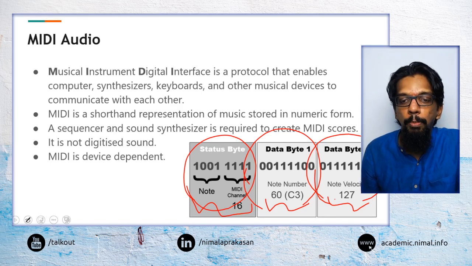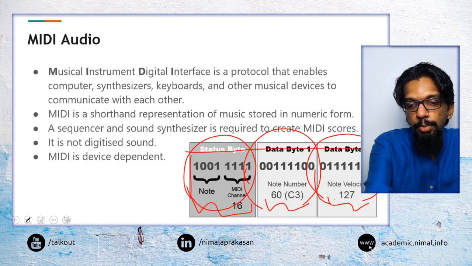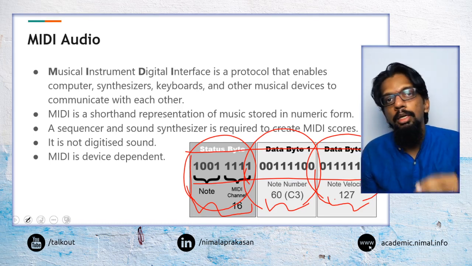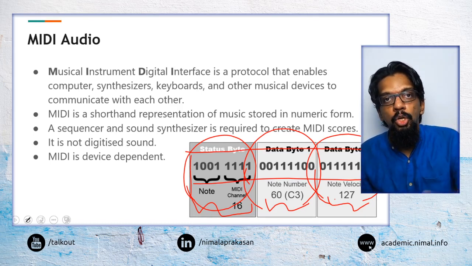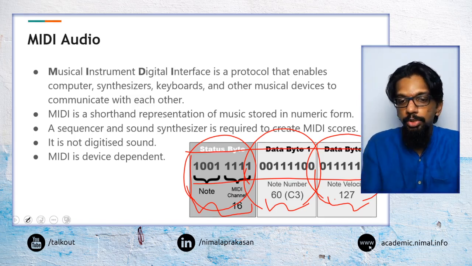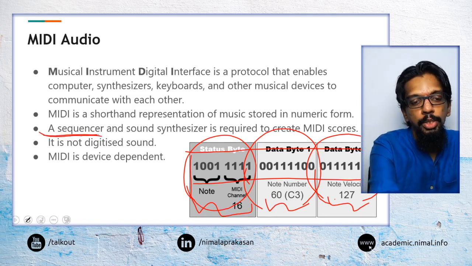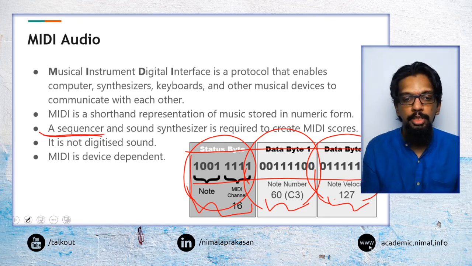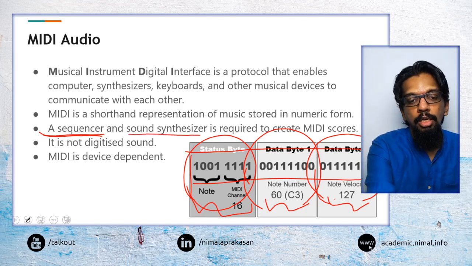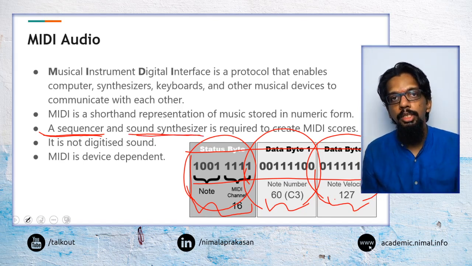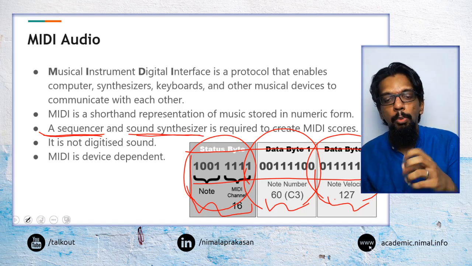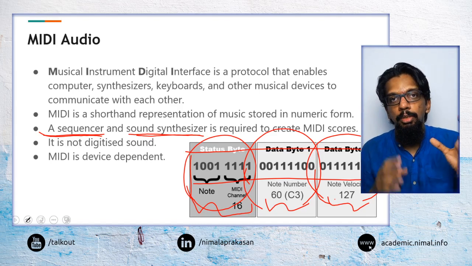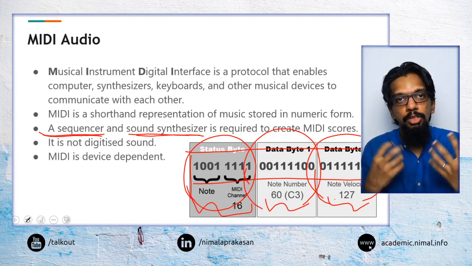And the two components that we will, so this is the information that will be stored and transmitted in MIDI information. But the equipment or the software or the tool that we would use to create this is what we called a sequencer. So that is what we would use to create that representation, create that bit representation. And then we would use what is called a sound synthesizer to reproduce the sound from these MIDI scores. So the main difference is this is not digitized audio.